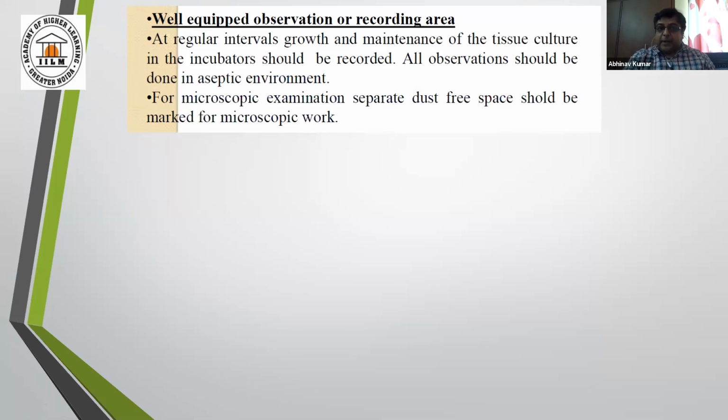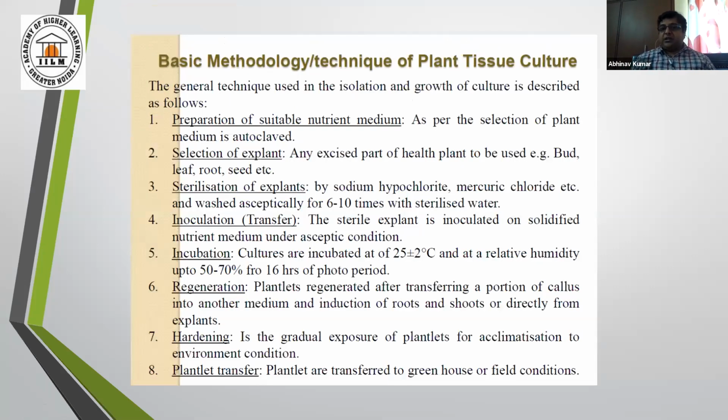So these are the basic methodology and techniques of plant tissue culture, step by step: preparation of suitable nutrient media, selection of explant, sterilization, inoculation, incubation, then regeneration, hardening, and plant transfer. That I will cover in my next lecture in an elaborate manner.